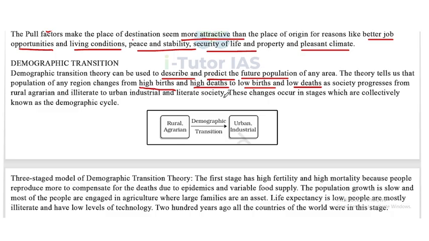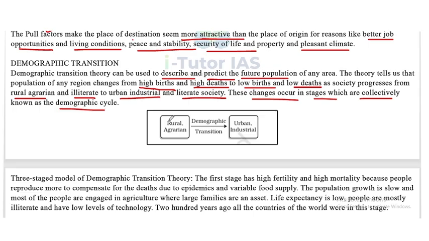industrial and literate society. So from rural, agrarian and illiterate to urban, industrial and literate society, what happened? The high birth and high death rates changed into low birth and low death rates. Now, these changes occur in stages which are collectively known as the demographic cycle.